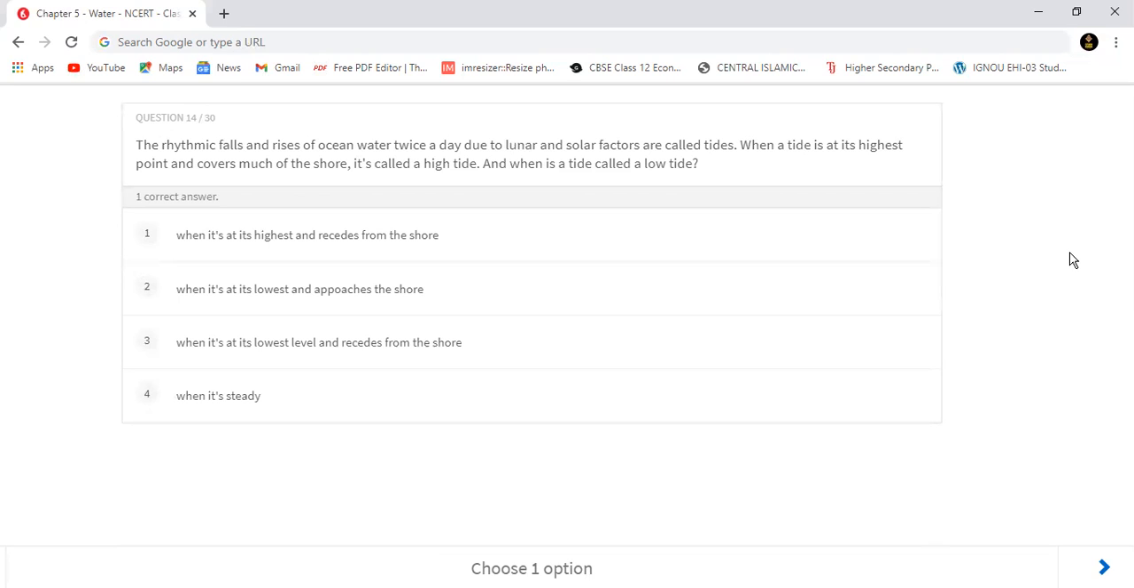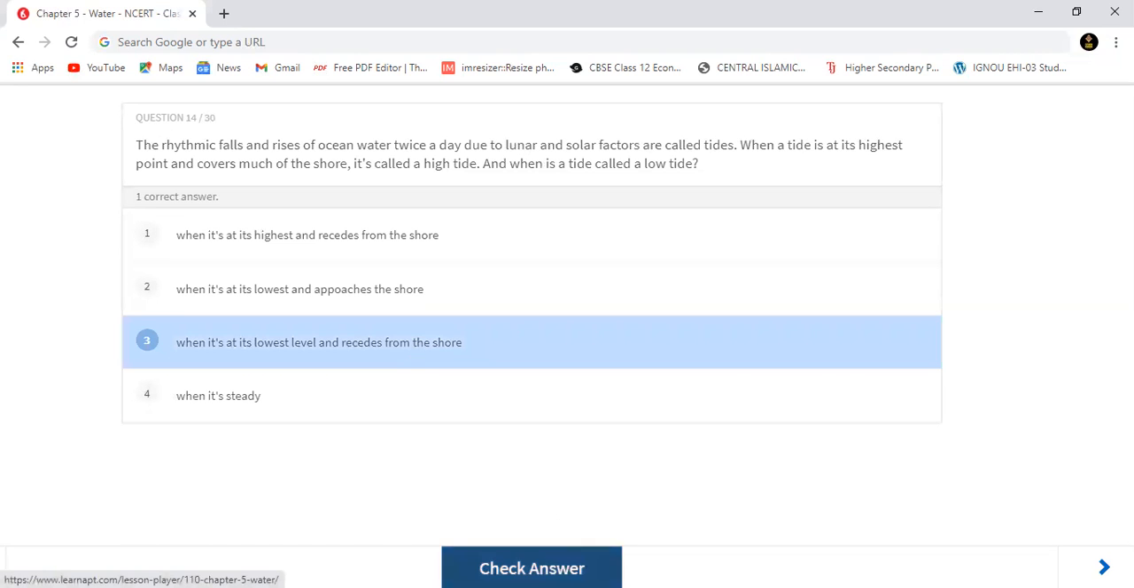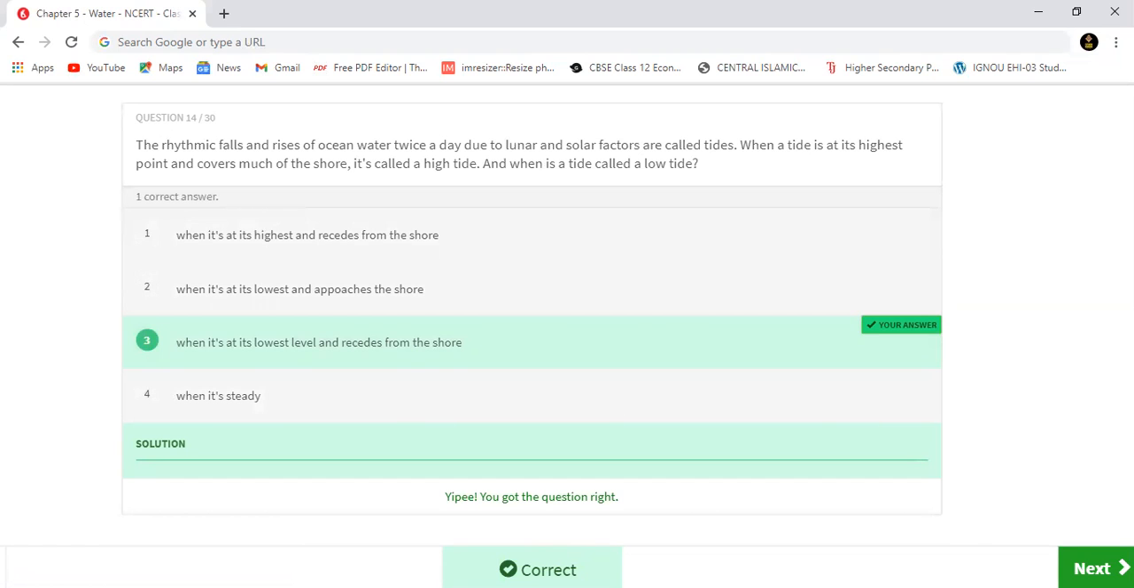Option number 1, when it's at its highest and recedes from the shore, when it's at its lowest and approaches the shore, when it's at its lowest level and recedes from the shore, or when it's steady. Lowest tide की, low tide की बात हो रही है यहाँ पे, आप लोग अपना दिमाग लगाओ, मैं आपको आंसर बता रहा हूँ थोड़ी देर में. So it will be option number 3, when it is at its lowest level and recedes from the shore. Let's check it. Yeah, we have got it right.